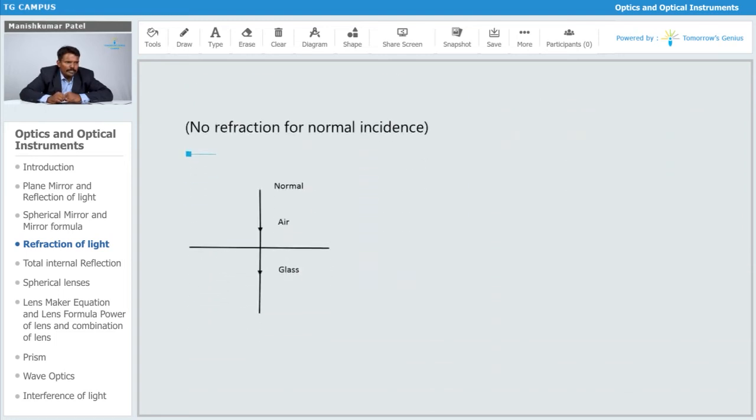Now, there is no refraction for normal incidence. When the ray is traveling along the normal, it doesn't get refracted. It will move as it is. But the one thing that will surely happen is a change in the velocity. When it enters the glass, its velocity is going to reduce, but there is no deviation or change in the path of the incident ray when it enters the other medium.